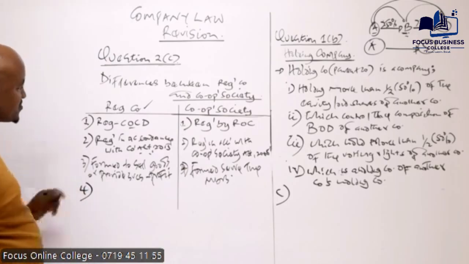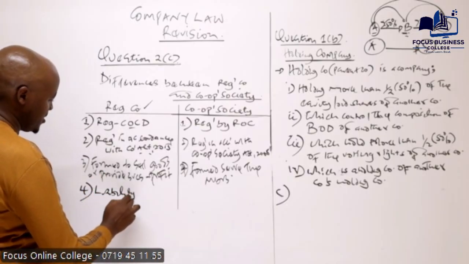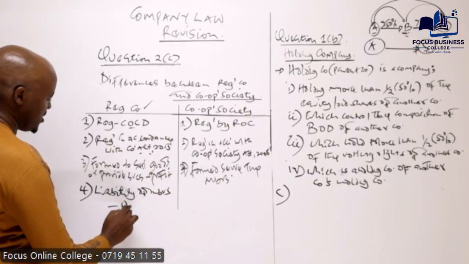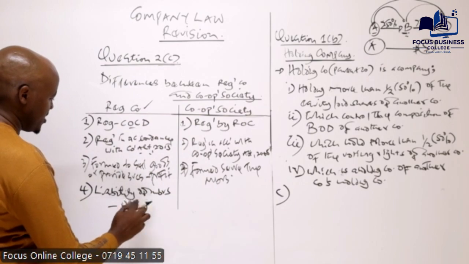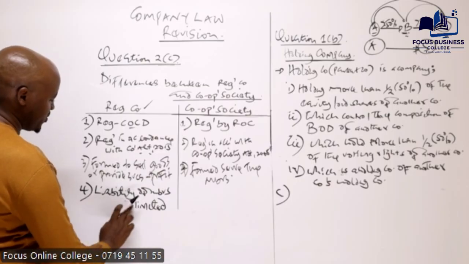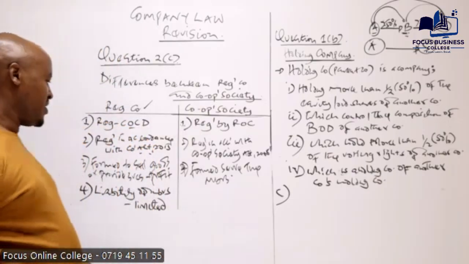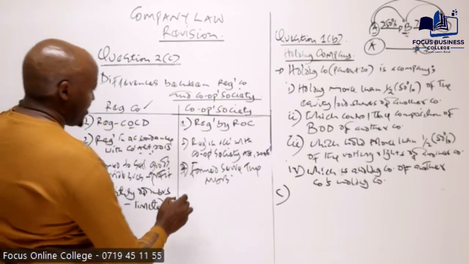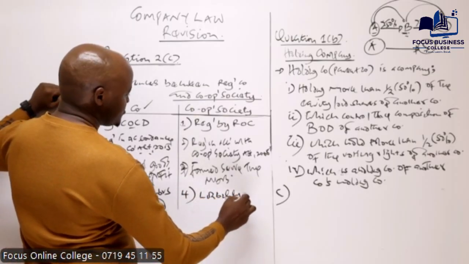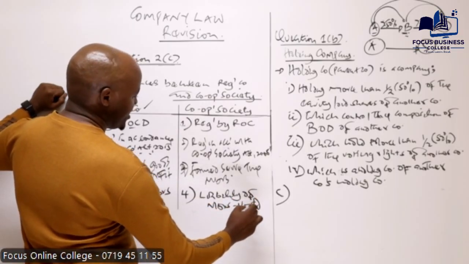The other difference is regarding the liability of members. The liability of members in a company is limited. So if the company is not in a position to pay its debt, the members will not be required to come in and contribute money to pay the debts of the company. But in the case of a cooperative society, the liability of members is actually unlimited.